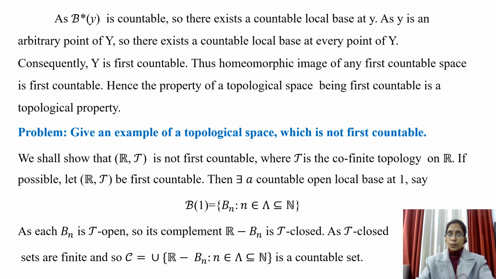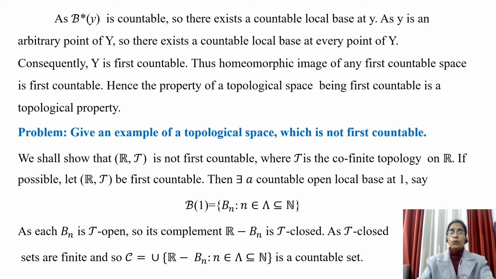Suppose, if possible, this R together with cofinite topology T is first countable. Then there exists a countable local base at every point of R, and in particular there exists a countable open local base at point 1.